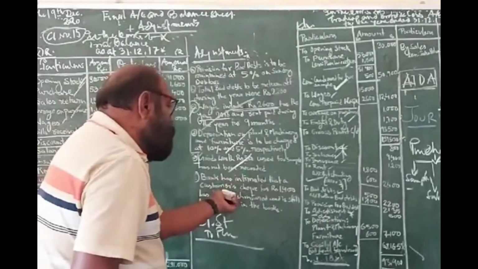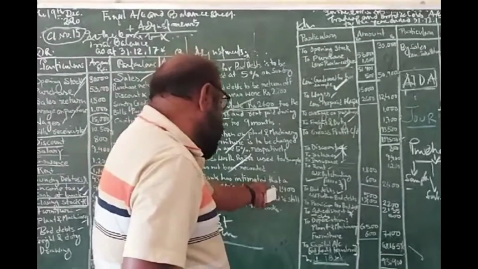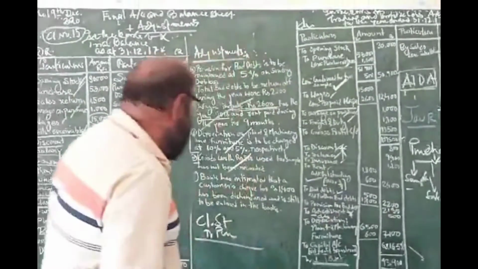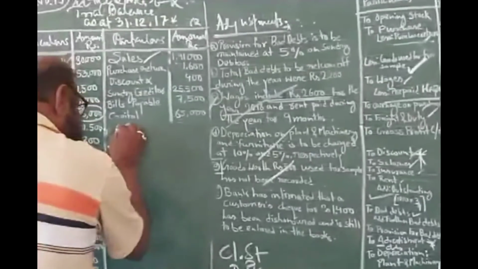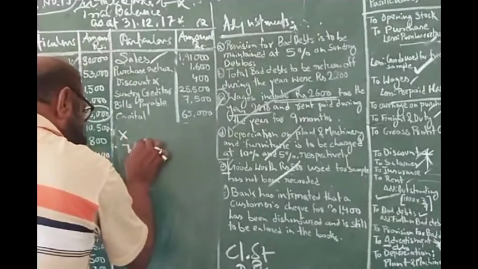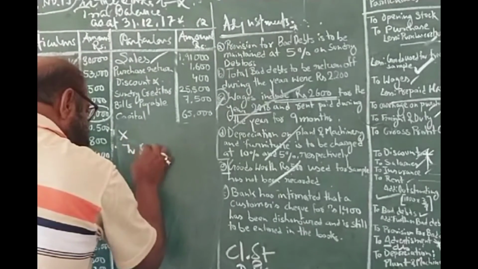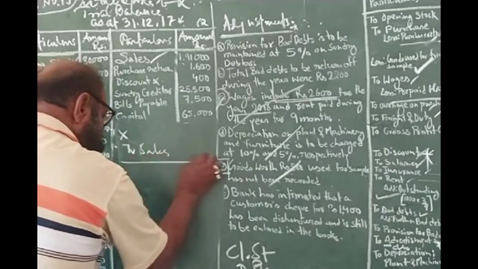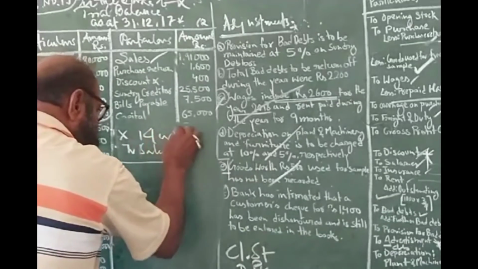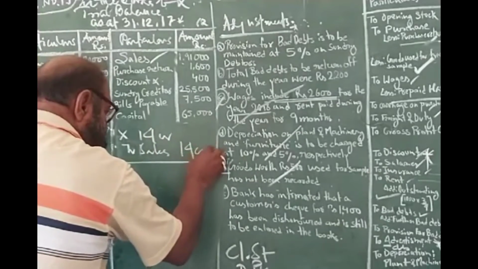Just to see, the bank has intimated that a customer's check of ₹1,400. Who are your customers? I have sold goods to someone. Say, I have sold goods to Mr. X. Mr. X account debit to sales. Here, 1,400.